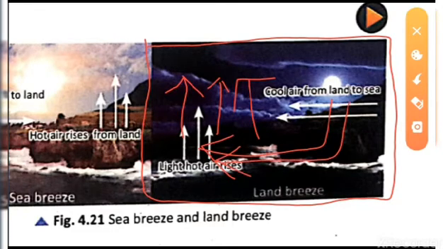So this is known as the land breeze. When we move beside the sea or ocean, we feel cool in the evening time. This is due to the movement of the cool air from the land to the sea.